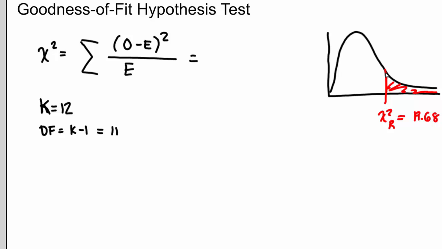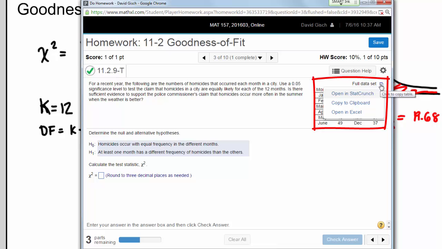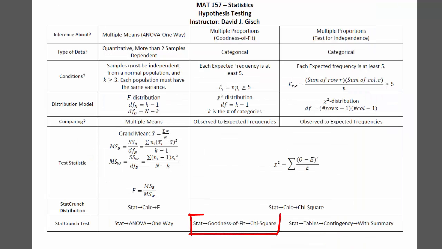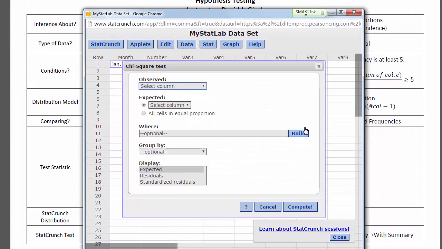So now let's let StatCrunch do the most of the work for us on this. One thing is look for questions like this. If you see the data over here, if you click on this little icon, you can actually ask it to open it in StatCrunch. You might get a pop-up blocker that pops up. Just tell it to ignore that and retry it. And then it should open up in StatCrunch so you don't have to type all the data in. And again, the formula sheet tells you where to go. So stat, goodness of fit, chi-squared test.